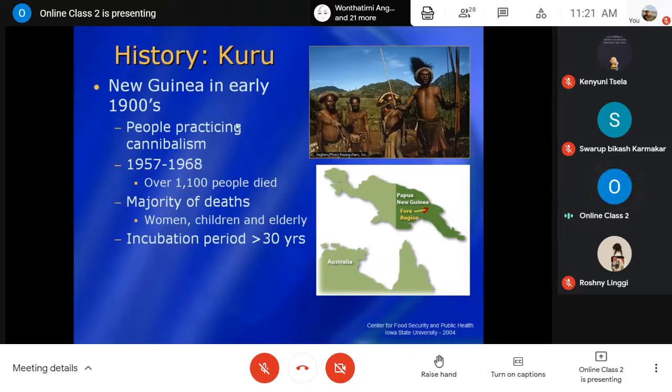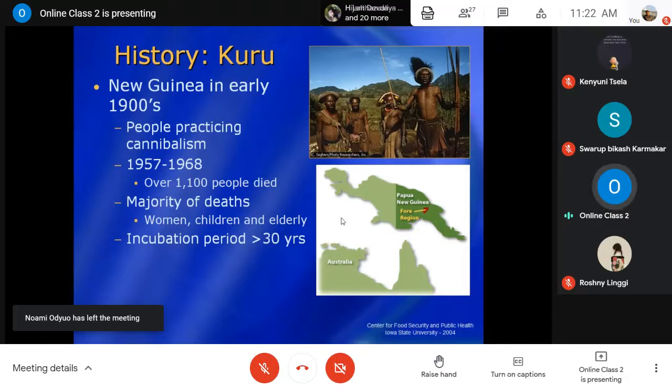Near Australia there is an island, which you might have seen on the world map, known as New Guinea, Papua New Guinea. In the 19th and 20th centuries, in a very old way, the people there used to practice cannibalism.